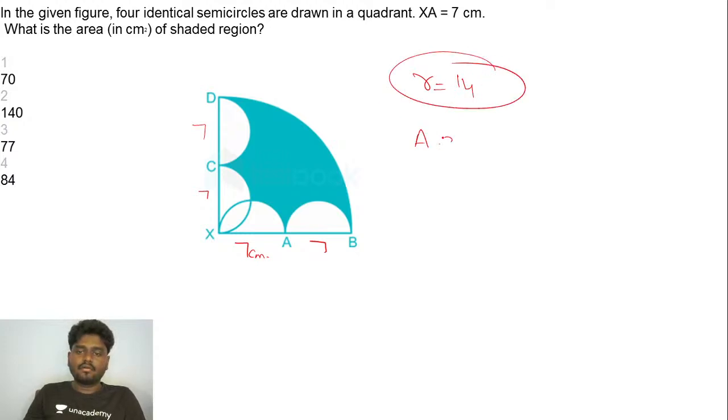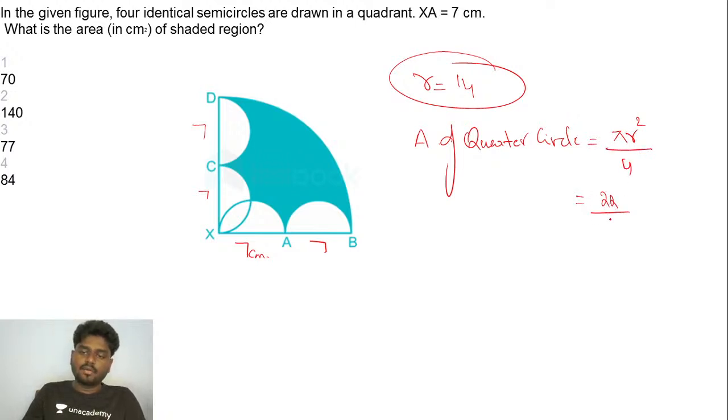And what's going to be the area of the quarter circle? Area of the circle is pi r square. Semicircle, it is pi r square by 2. Quarter circle, it's going to be pi r square by 4. So it's going to be 22 by 7 into 4 into 49. The radius is 14, right? 14 square you do, it's going to be 196. Is that clear?